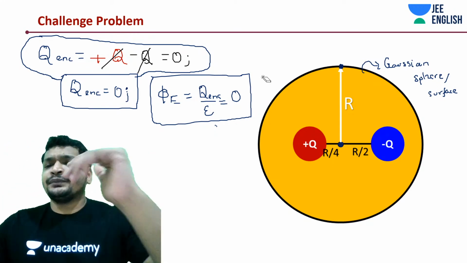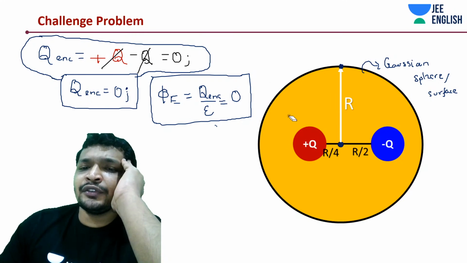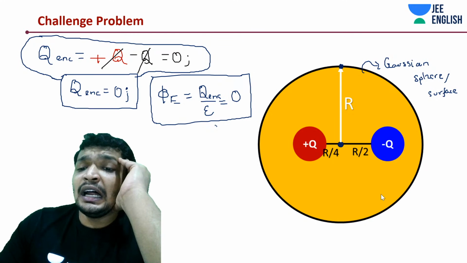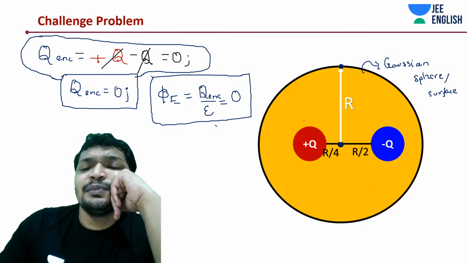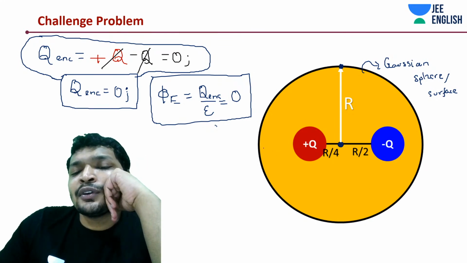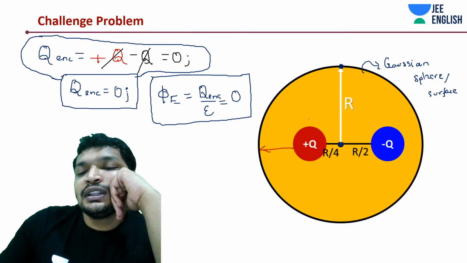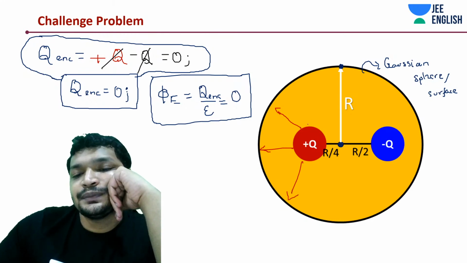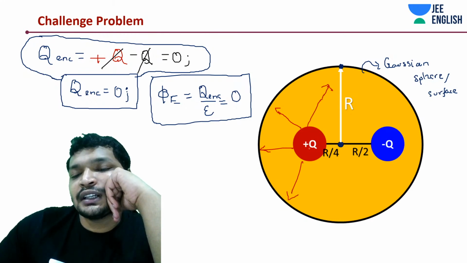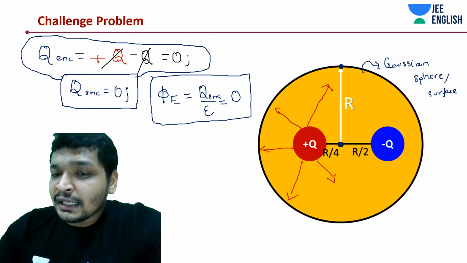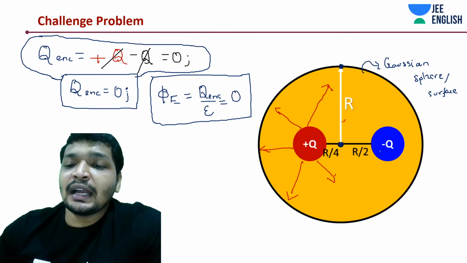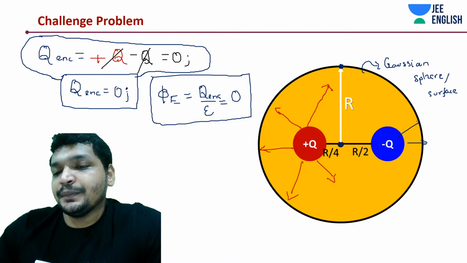But is it a little counterintuitive to say that it is placed asymmetrically, and why should the field be 0? Now think about it in this manner. This plus q charge is creating some field at all the edges, which is of greater intensity, etc. But similarly, minus q charge is also going to create some exact field in the opposite direction.